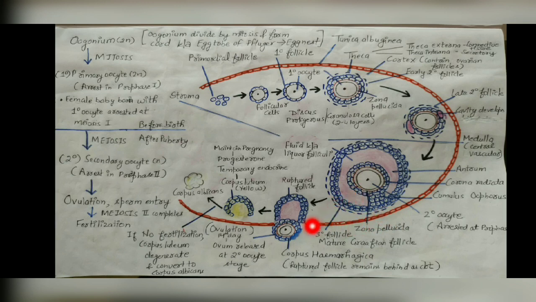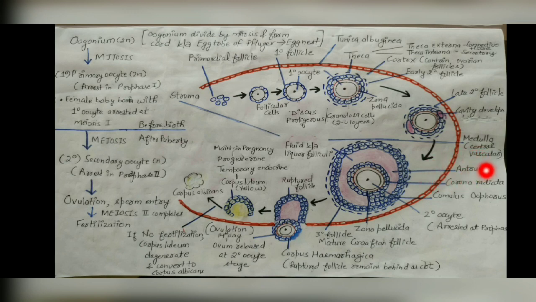So this is our mature Graafian follicle, and it is also called the tertiary follicle: primary, secondary and the tertiary. What is its name? Graafian follicle, after the name of the scientist who discovered this follicle. So how can you identify that it is a Graafian follicle? Here you can see a large cavity present, this pink colored structure. What is it? It's the antrum. It is a cavity and its name is antrum.